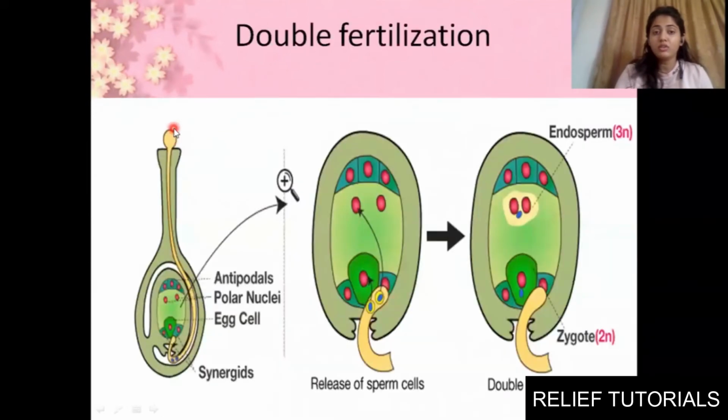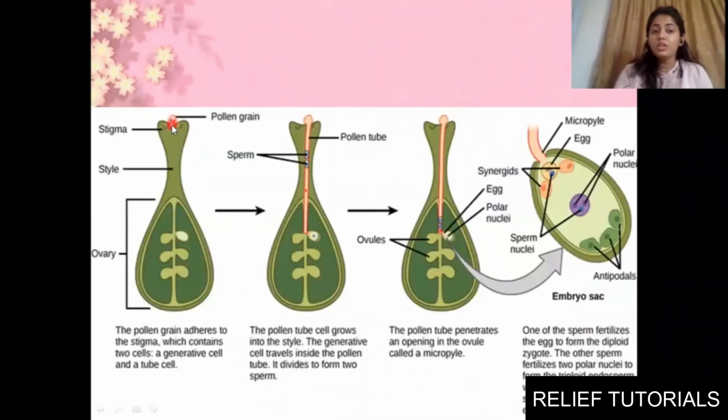The pollen grain, this red color, will settle on the stigma. This is the stigma, the female reproductive part, then the style, and the ovary. The big bottom structure is the ovary. It has ovules, you can see here the ovules. The ovules will have the egg cell. Clear? The pollen grain adheres to the stigma, and it contains two cells, a generative cell and a tube cell. Generative cell means male gametes. It will have two male gametes and a tube cell.